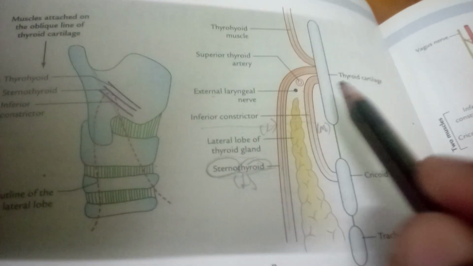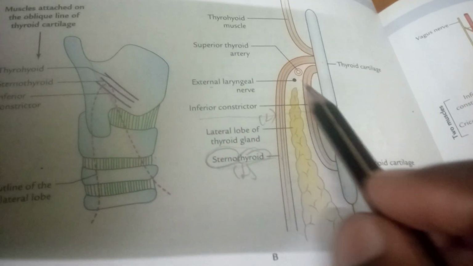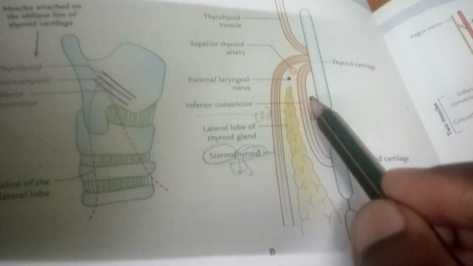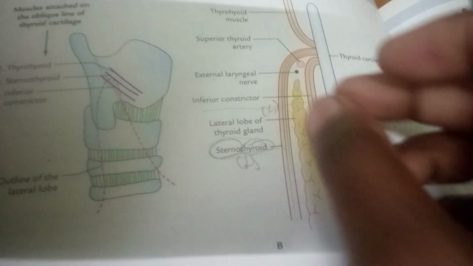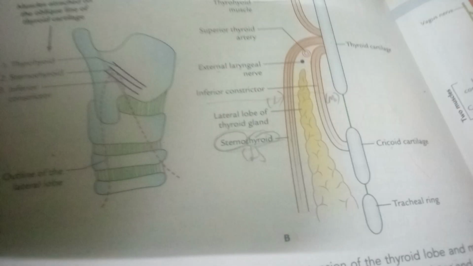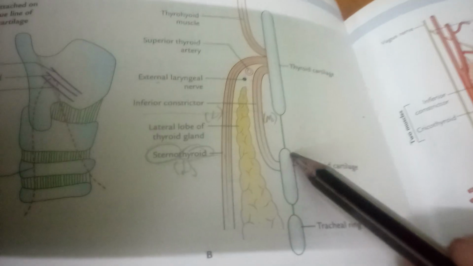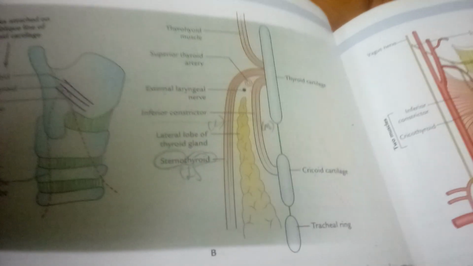So if there was a bulging of thyroid gland or goiter, the bulge cannot extend medially or laterally or upwards, because these muscles are strong and it cannot bulge out like that. So the bulging will be posteriorly mostly, or downwards. And here as you can see, this is the thyroid cartilage and cricoid cartilage and tracheal ring starts like that.